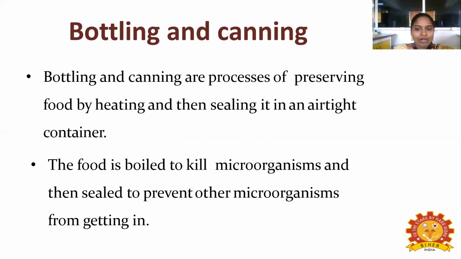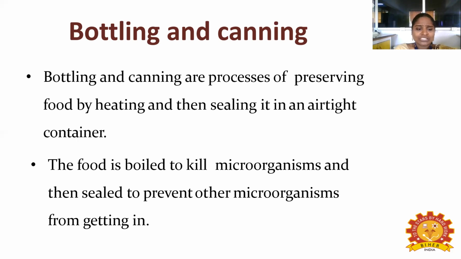Bottling and canning are processes of preserving food by heating and then sealing it in an airtight container. The food is boiled to kill microorganisms, then sealed to prevent other microorganisms from getting in. Once you heat it, it is sealed in an airtight container.